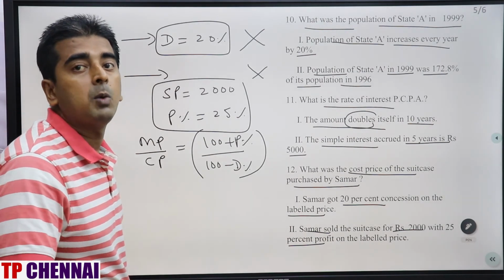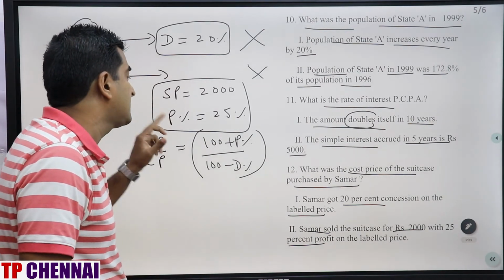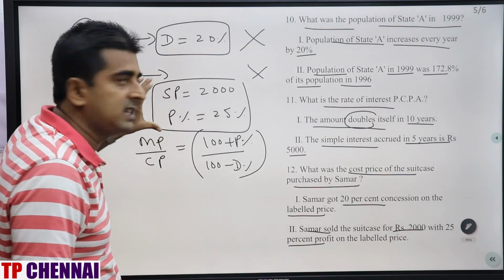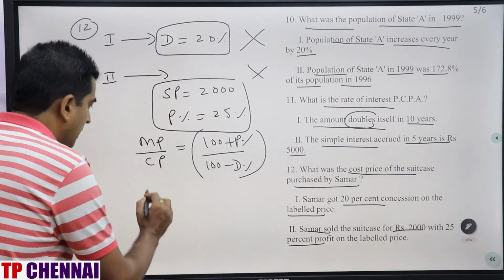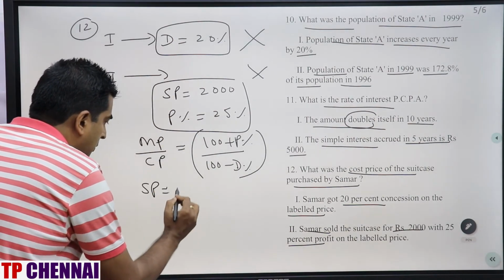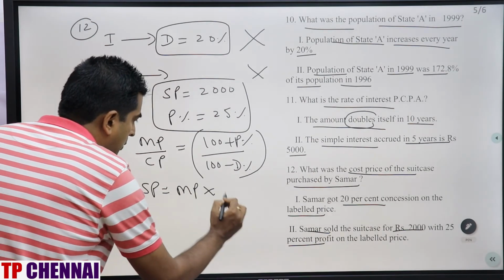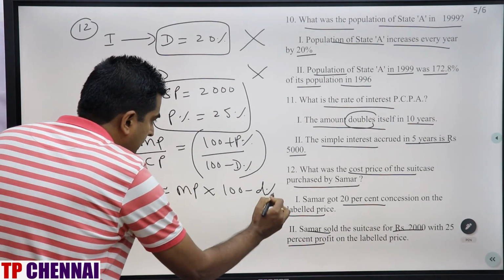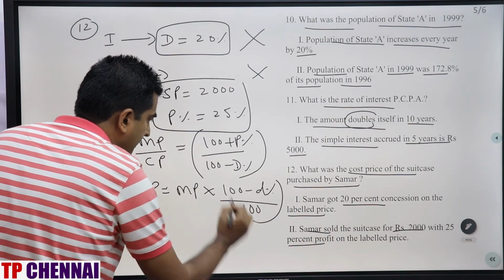Now you will ask, what about mark price? From the second statement, if you merge both the statements, you can calculate mark price. For that, what is the formula? Selling price is equal to mark price into (100 minus discount percentage) divided by 100.